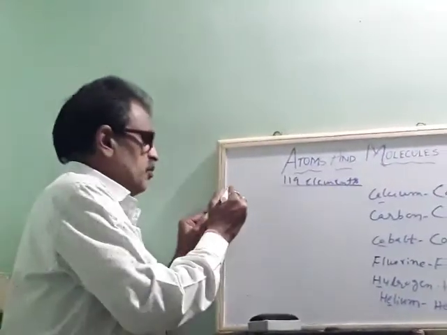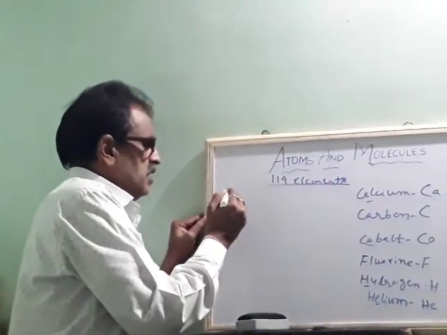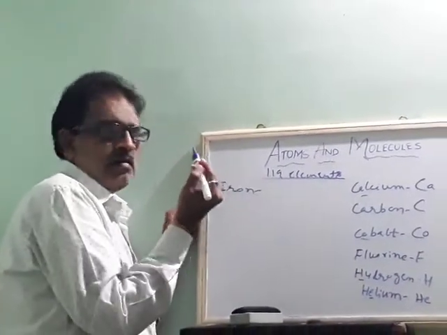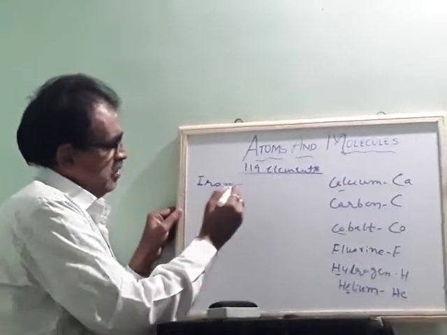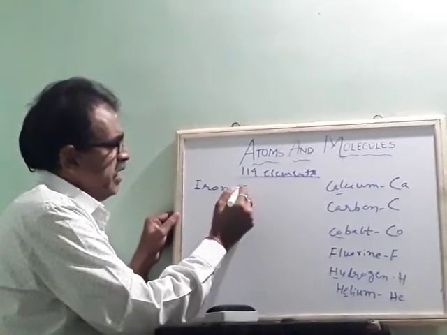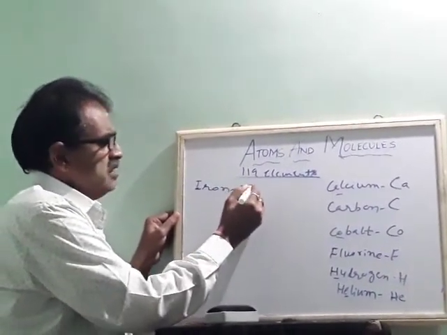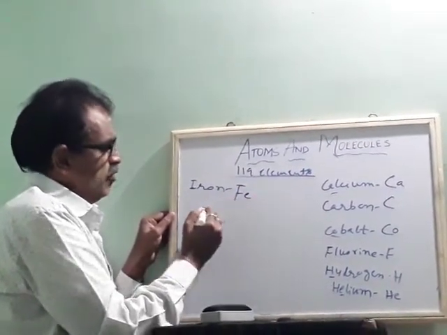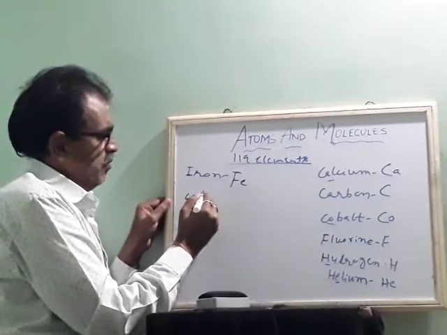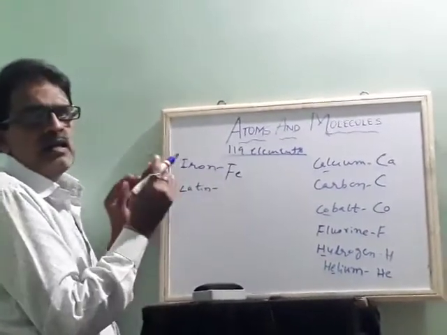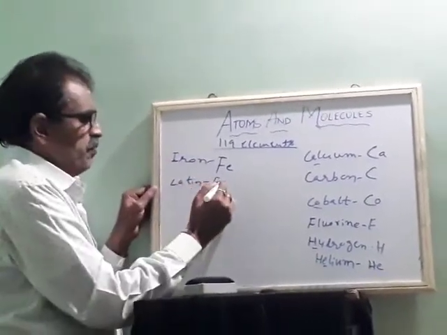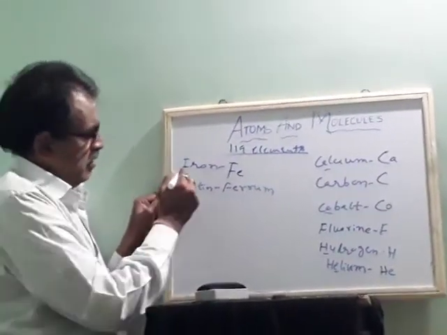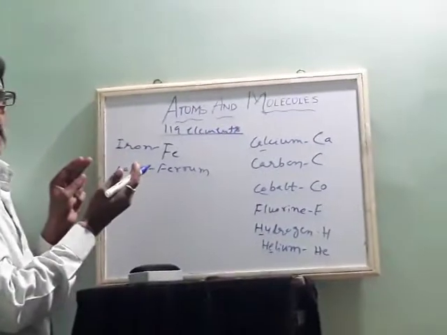Suppose if I write I for iron like this, is it correct? Iron should actually be I, but they wrote it as Fe. But why Fe? Because the Latin name came from ferrum. It's called ferrum. Okay. Again, iron.